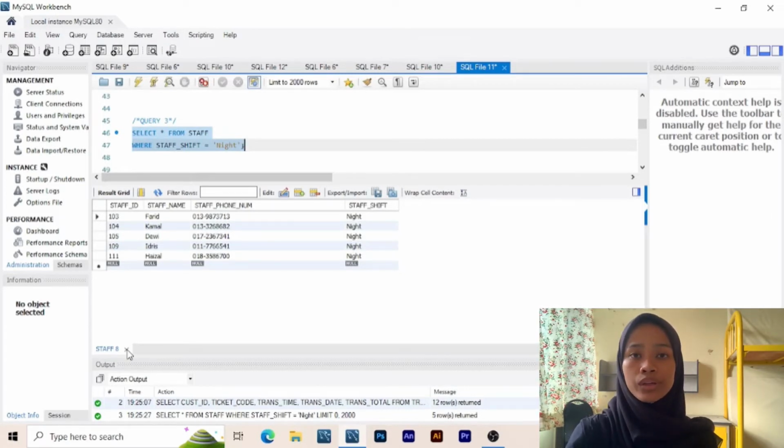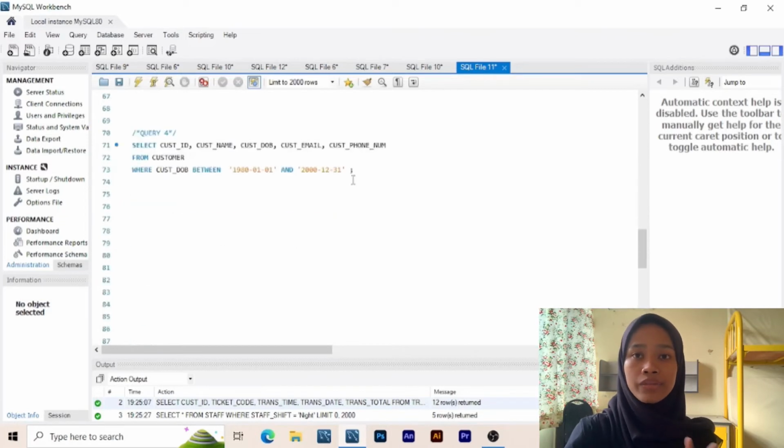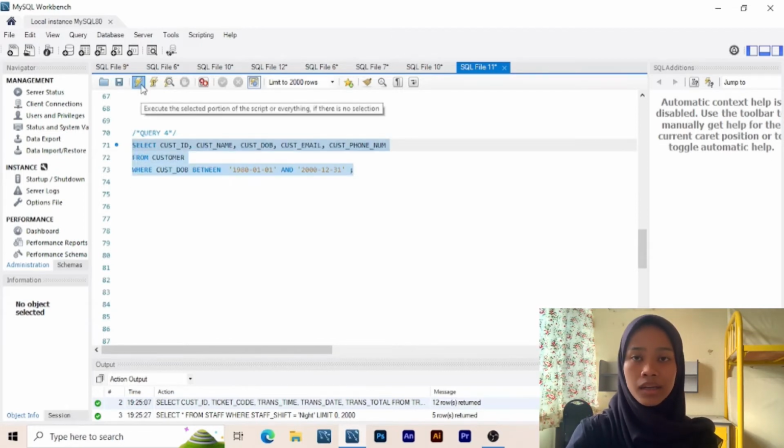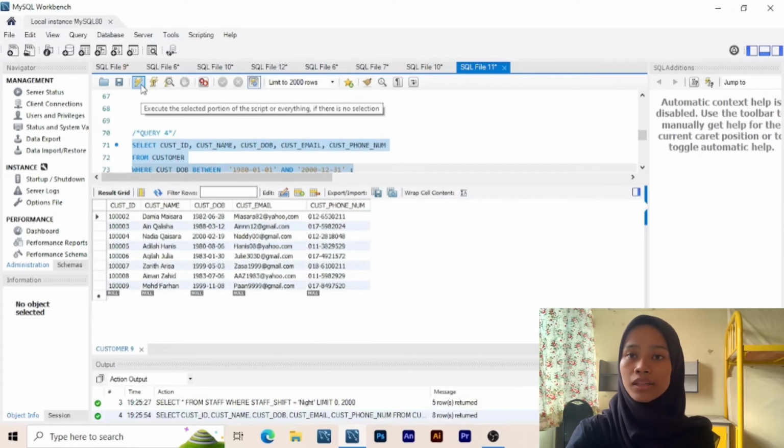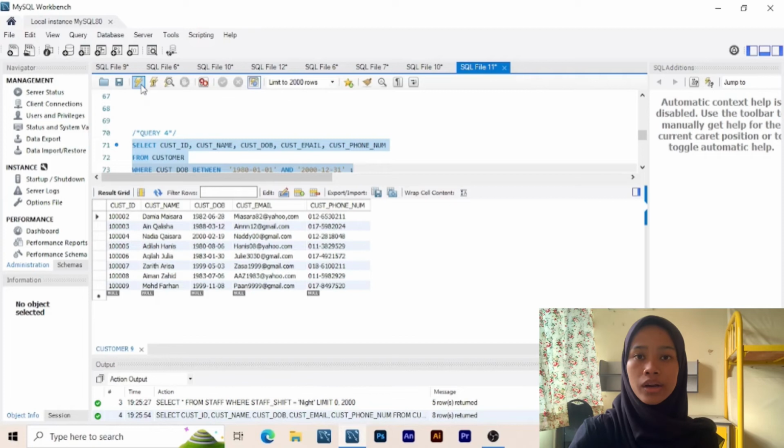Okay, for query 4, list the customer of date of birth between 1 January 1989 until 31 December 2000. So our command is select cast ID, cast name, cast DOB, cast email, cast phone number from customer, where cast DOB between that we want to choose. So this is the output.